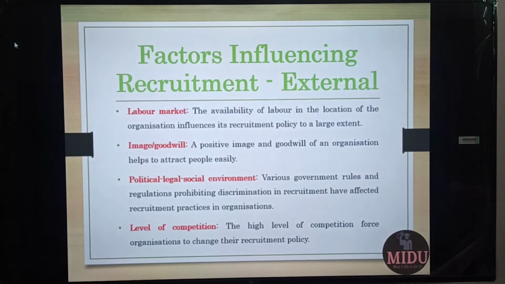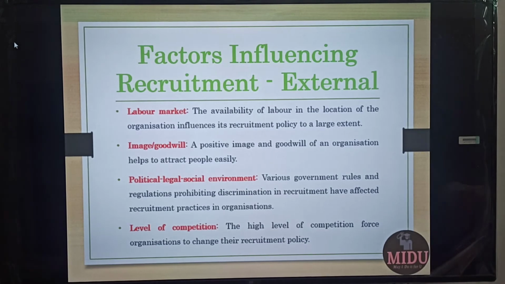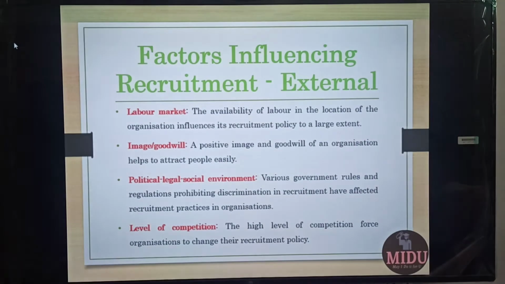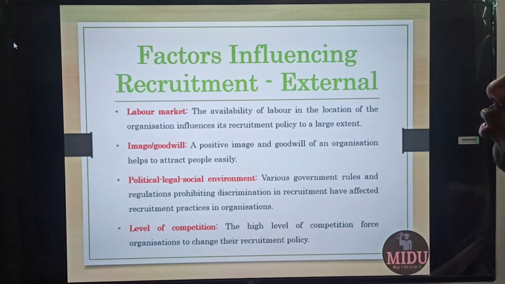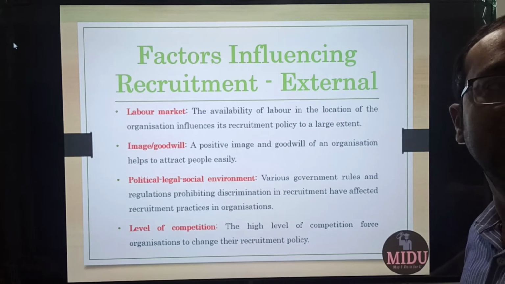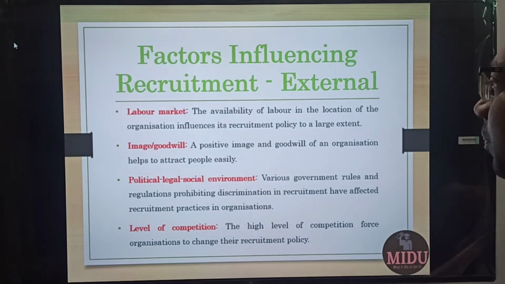The first external factor is the labor market. Availability of labor in the location of the organization influences the policy to a large extent. So in the area in which you are, what kind of labor is available? In case labor is easily available, you can also be choosy. But if there are limited options, then you see the clear-cut economic phenomenon of demand and supply.